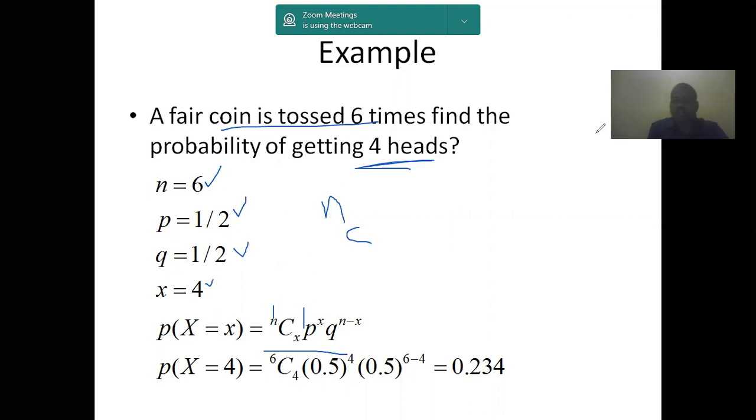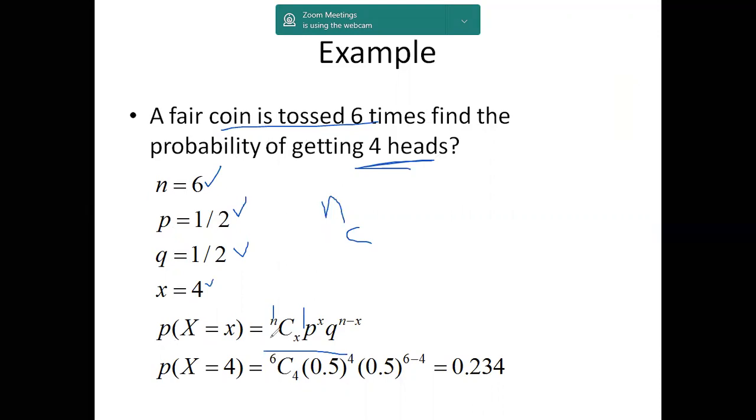So just substituting all these values in the binomial distribution formula, the probability of the random variable capital X equals small x is nCx p^x q^(n-x), where n is 6, x is the required number of successes which is 4, p is the probability of getting a head which is 1/2, and q is the probability of failure which is 1/2 again. Substituting those values and simplifying, we get the answer 0.234.